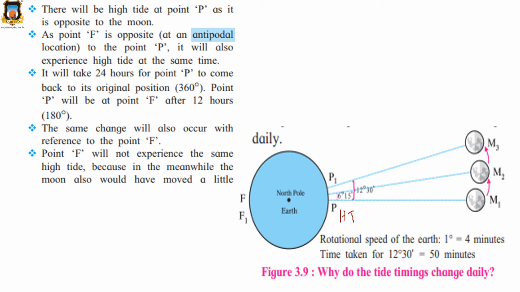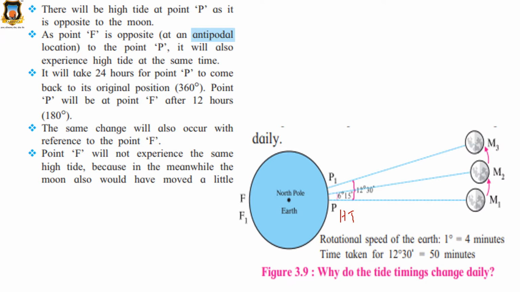Now, point F is opposite at what? At an antipodal location to the point P, which means it is far away. So point F is opposite to point P. It will also experience high tide at the same time.